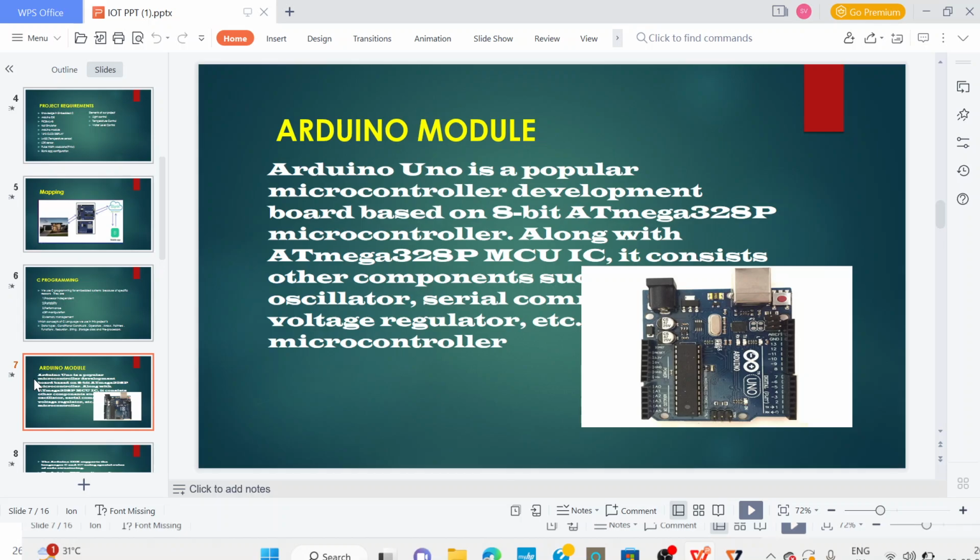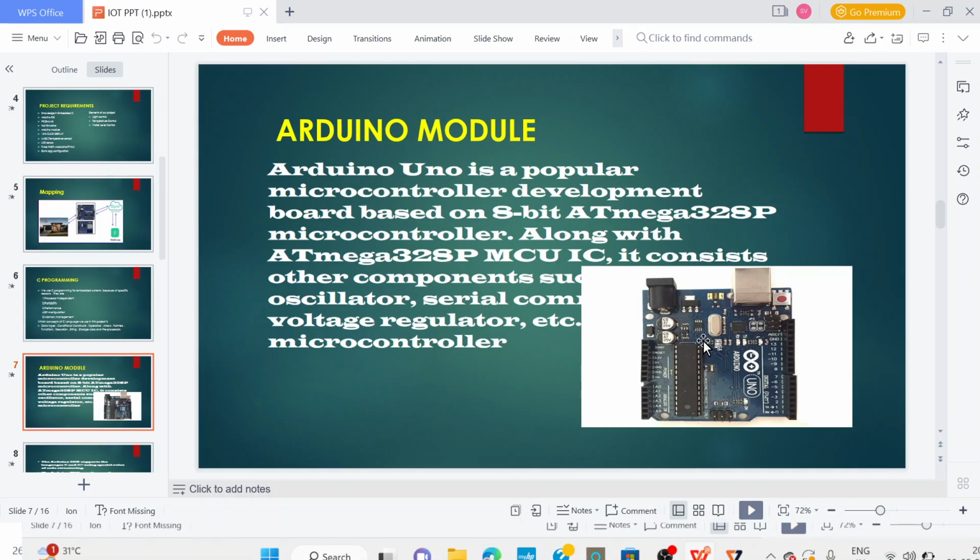Now about the Arduino module. This is a basic Arduino board. The Arduino board is a very popular board which we use in a lot of projects. This Arduino Uno board has an 8-bit processor, the ATmega328P, and consists of other components such as a crystal oscillator, serial communication, voltage regulator, etc.